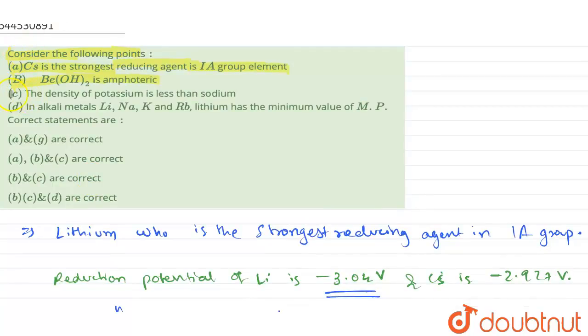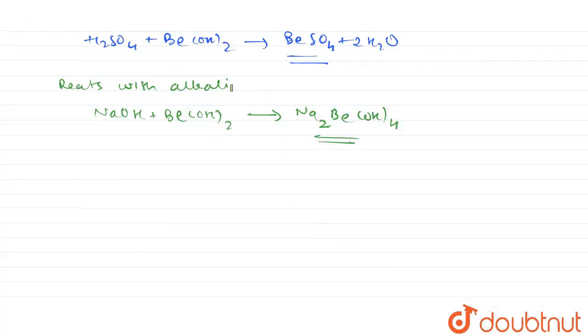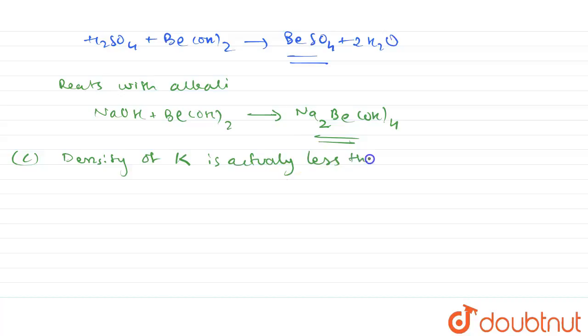And now we have the third statement, that is the density of potassium is less than sodium. So the density of potassium is less than sodium. What happens over here? The density of potassium is actually less than sodium. It is because, as we know, the density formula is density, denoted by rho, equal to mass upon volume, and here volume is equal to 4 by 3 pi r cube.